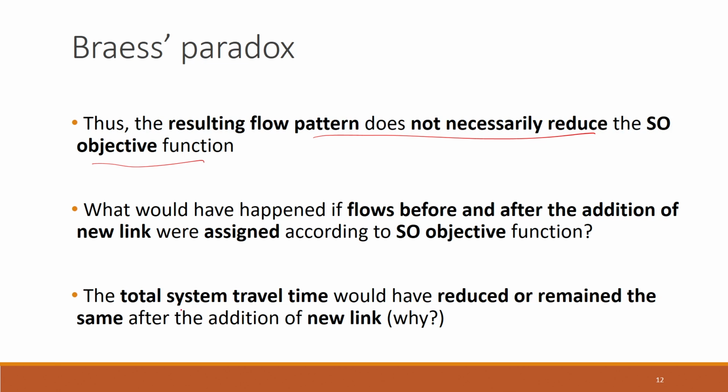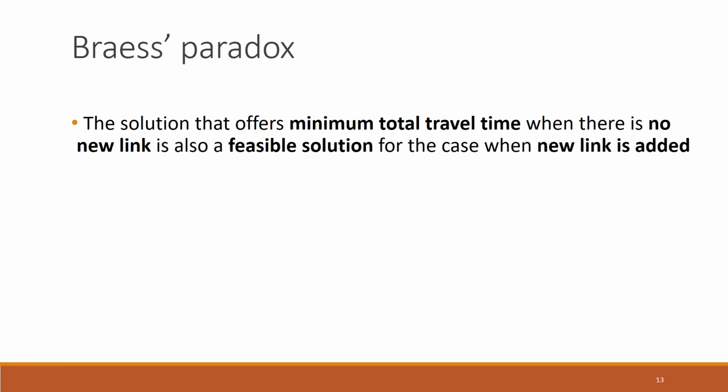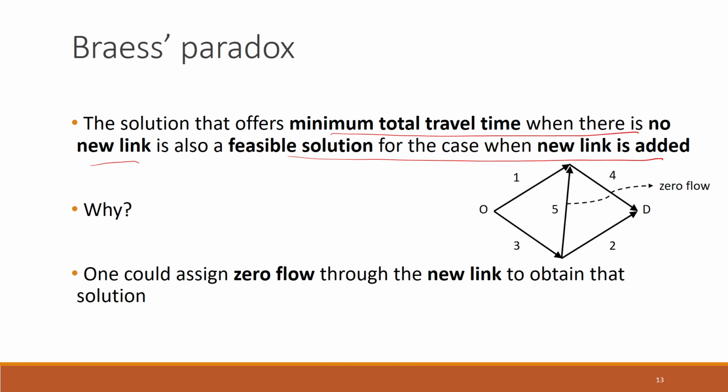The answer is that the total system travel time would have reduced or remained the same after the addition of the new link. The question is why? It is saying that total system travel time in this case, when we are distributing the flows based on SO, cannot increase after the addition of the new link. The reason is that the solution that offers a minimum total system travel time when there is no new link is also a feasible solution for the case when the new link is added. Why? Because one could assign 0 flow through the new link to obtain that solution.